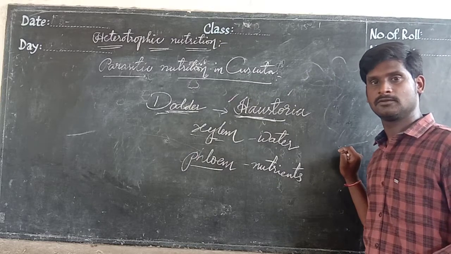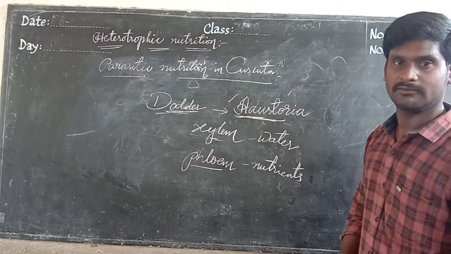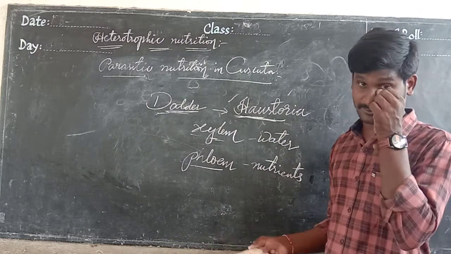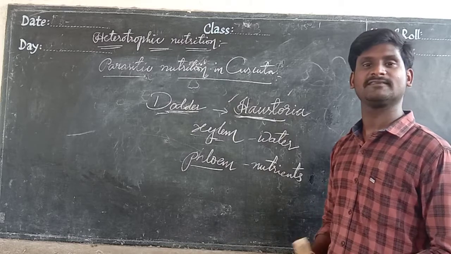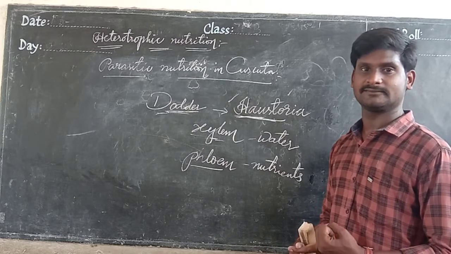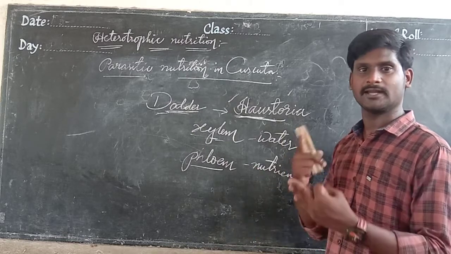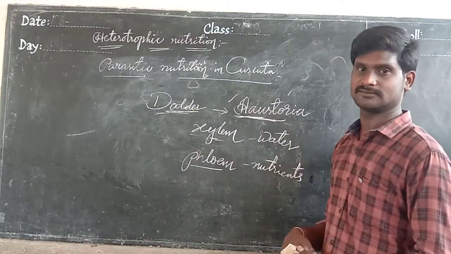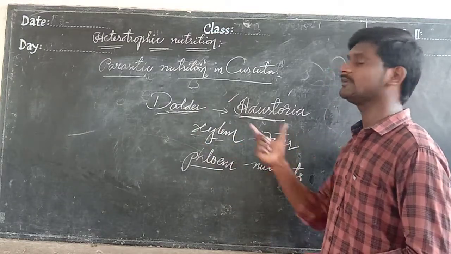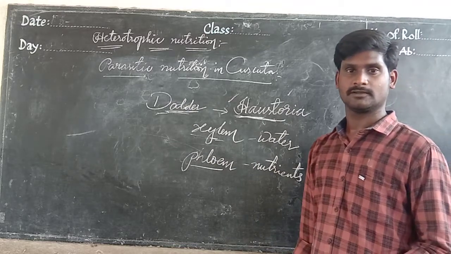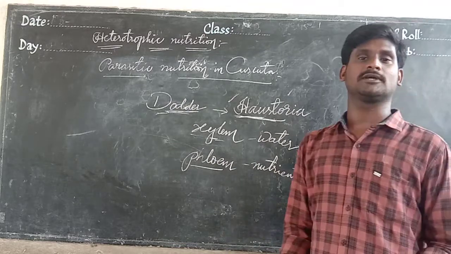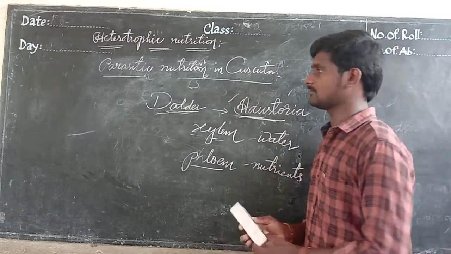Have you understood? I said some types of nutrition methods, how they can take food. Some strategies were discussed about saprophytes and parasites. Some unicellular organisms like amoeba and Firmicutes were also discussed. These are strategies of living organisms for how they get food. So let us come to the topic of human beings.